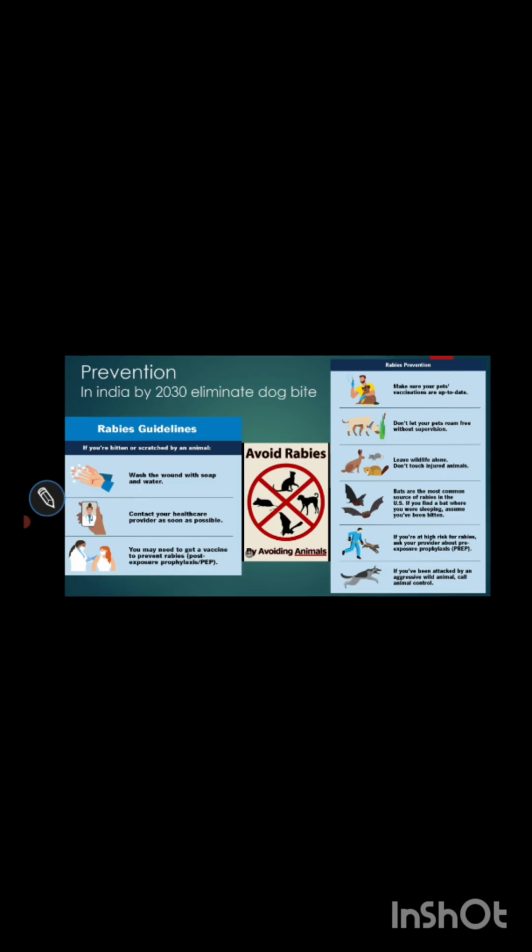So this was all about what rabies is, how it is caused, what the symptoms are, what vaccines they give for rabies, and how to prevent it. So please, whatever it may be, if you get a lick or just a small scratch from dogs or cats or bats or any other animal, please contact the nearby healthcare and take the vaccine. Vaccine is free and it is safe.